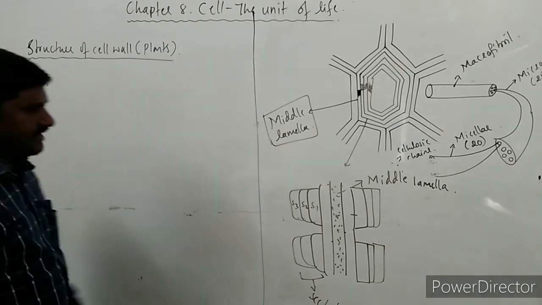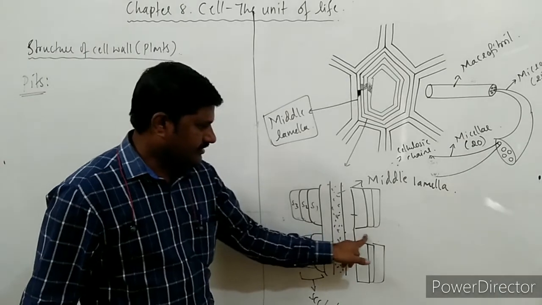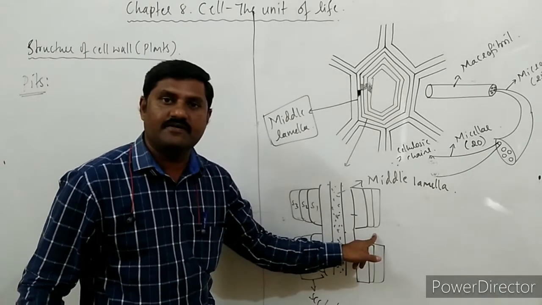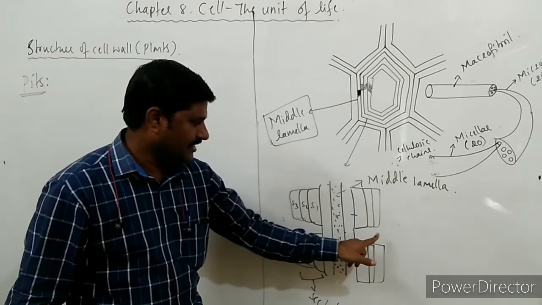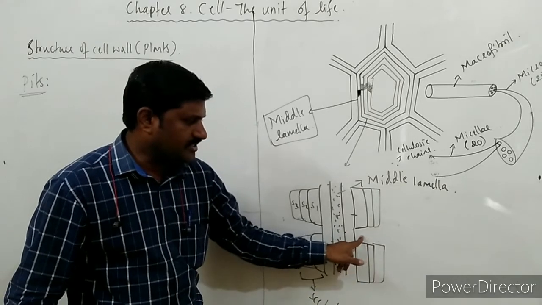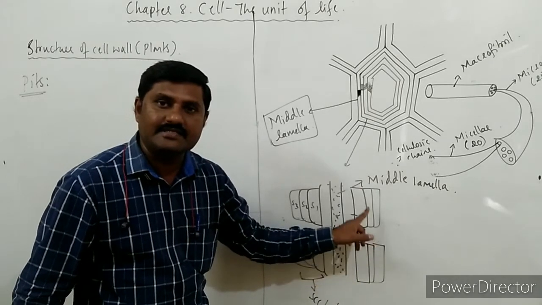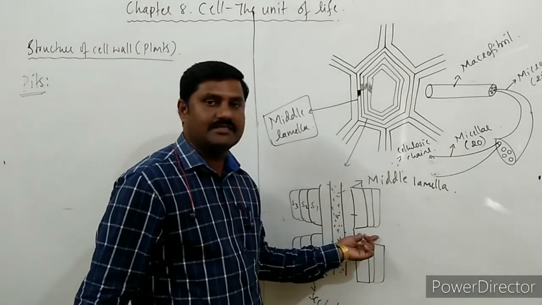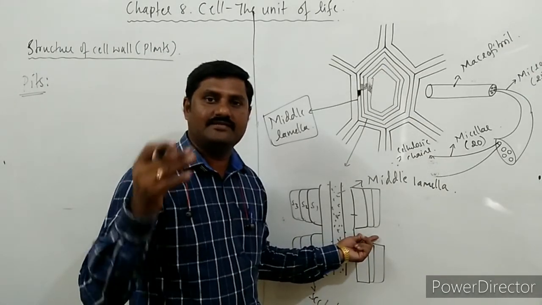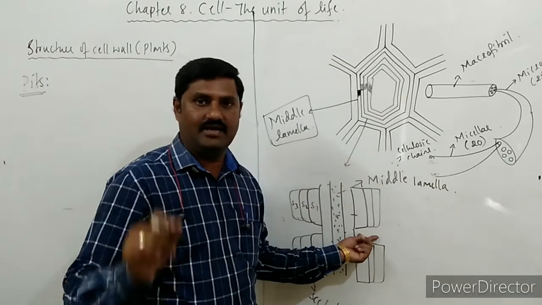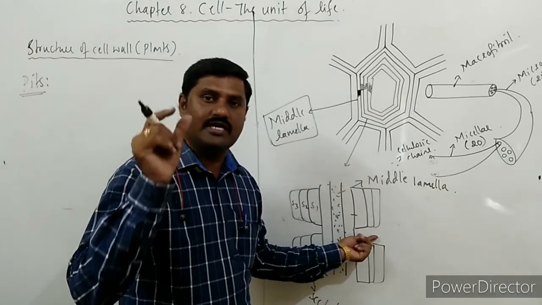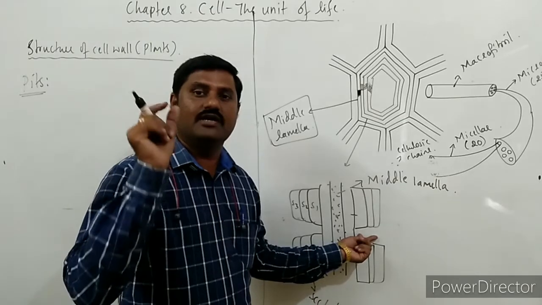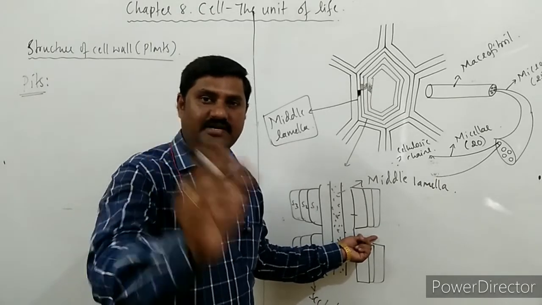So what are these pits? You are observing here there is no deposition of a secondary wall in certain points or certain areas, and those make small depressions in the wall. Those small depressions in the secondary wall are called pits.